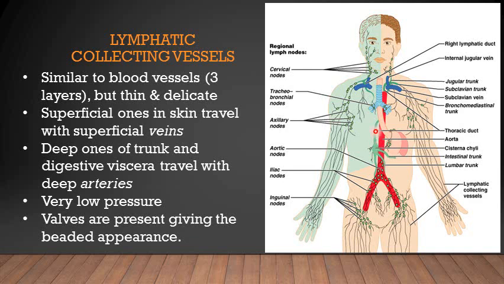From here, the whole lymph continues up through the thoracic duct, the channel in the thorax, which has a left inclination to open into the left venous angle.